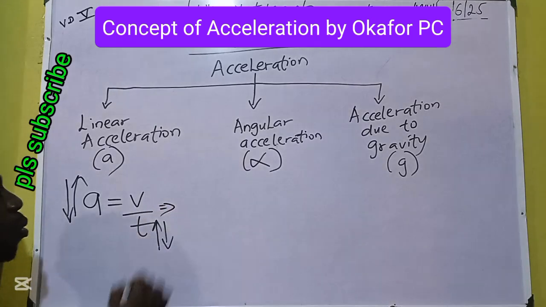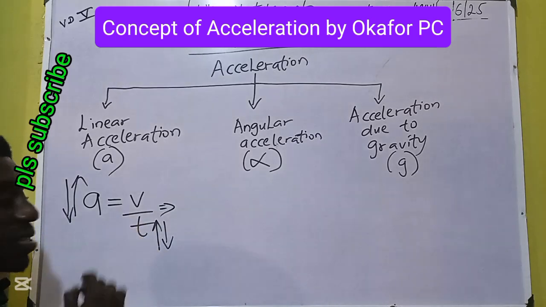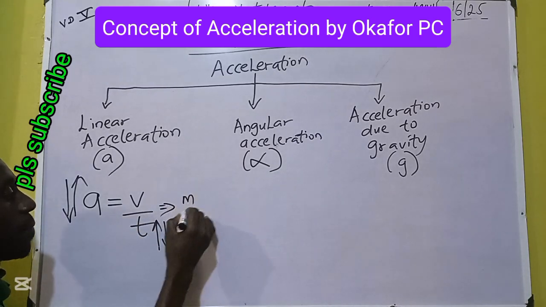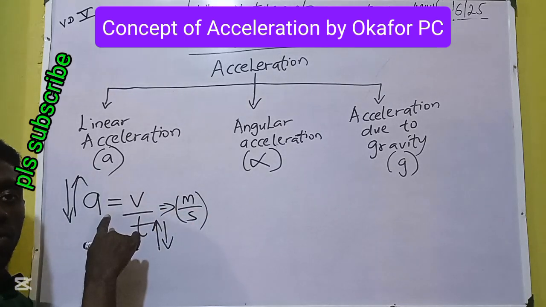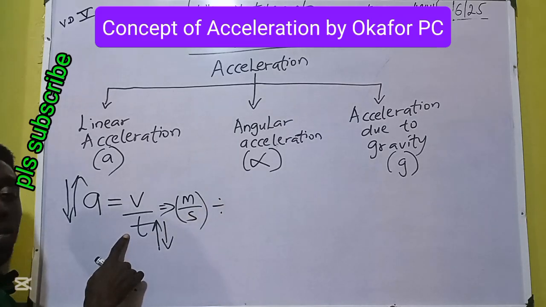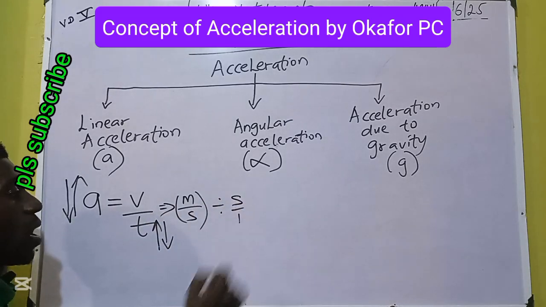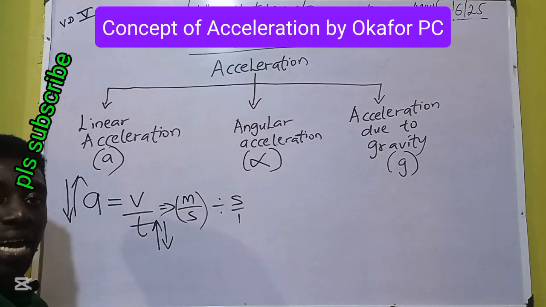Ask yourself, what is the unit for finding speed or velocity? That is meter per second. This alone is the unit of speed or velocity. Follow the formula over. The next quantity there is time. What's the unit of time? Seconds over 1.